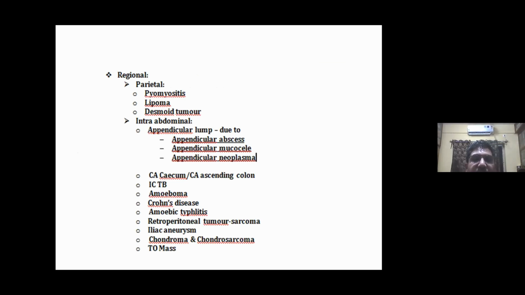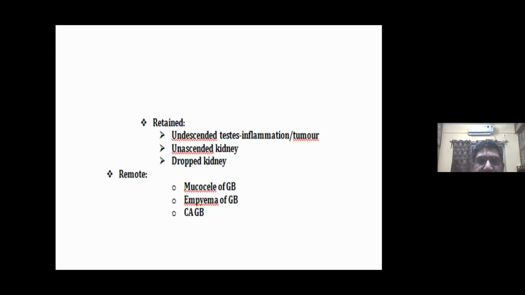Among the parietal ones, there are pyomyositis, lipoma, and desmoid tumor. Among intra-abdominal causes, there is appendicular lump that may be due to appendicular abscess, mucocele, or appendicular neoplasm. Apart from that, you can have carcinoma caecum or carcinoma ascending colon, ileocecal tuberculosis, and also amoeboma, Crohn's disease, amoebic typhlitis, retroperitoneal sarcoma, iliac aneurysm, chondroma and chondrosarcoma, and tubo-ovarian mass.